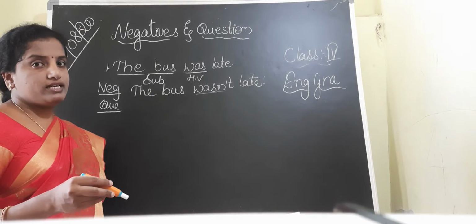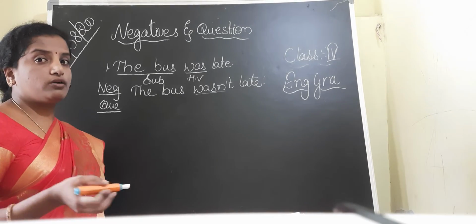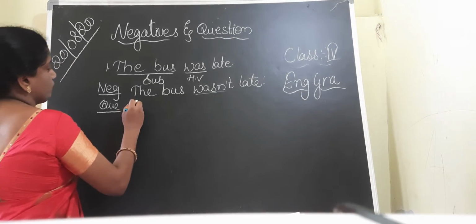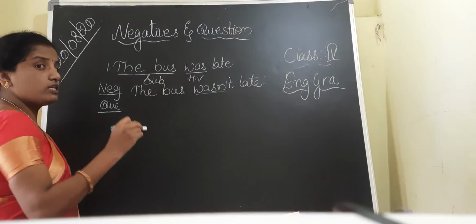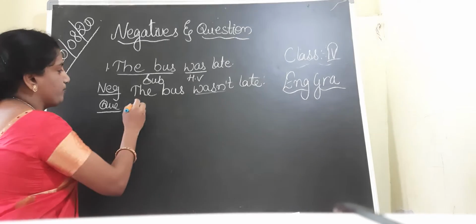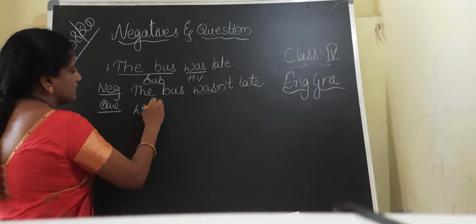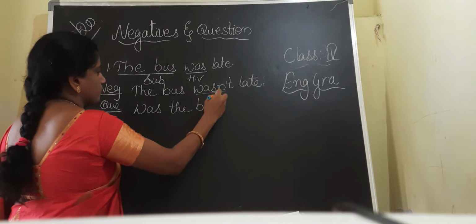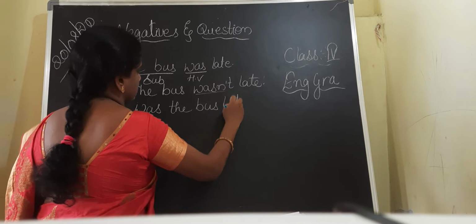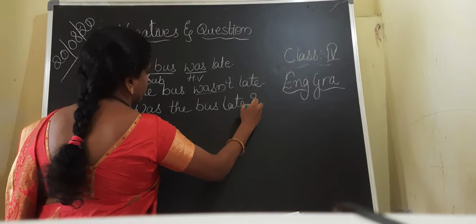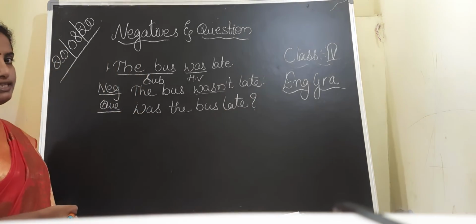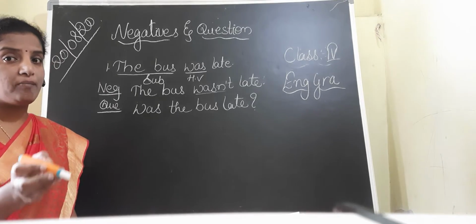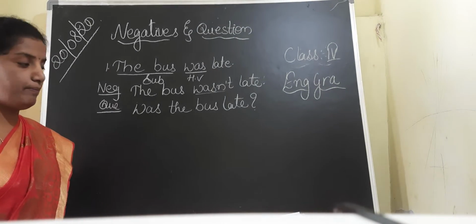When we are talking about the question form, we have to start our question with the helping verb. Was the bus late? And write the question mark. See, children, it is very easy to write the negative form and the question form with the helping verb.